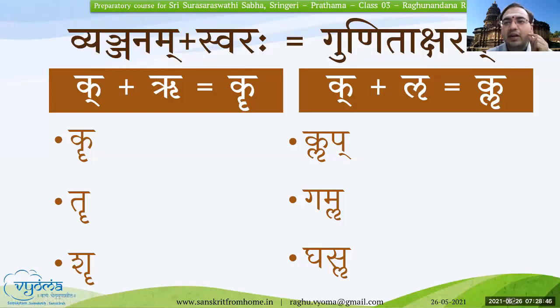You can just hear the lakara and rikara while saying clip. In English we say clear. If we say the word clear fast, it's just a bit of lakara and rikara that you will be able to hear, and that is the right way to pronounce this.